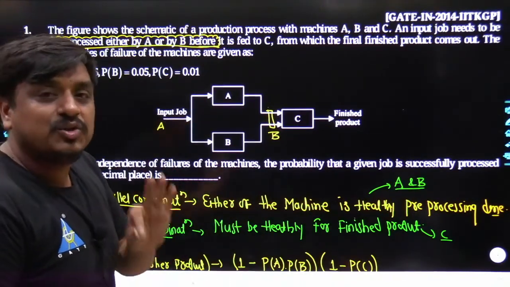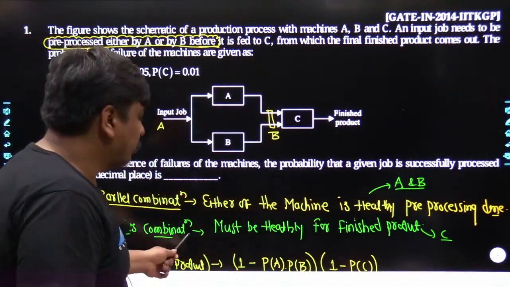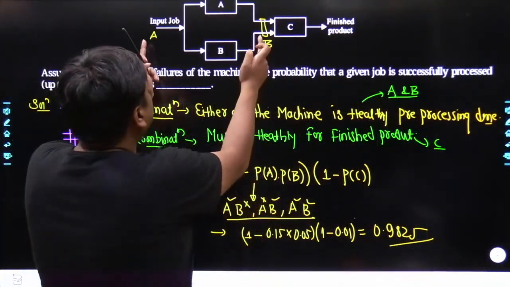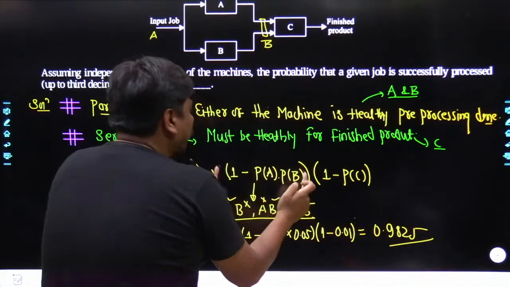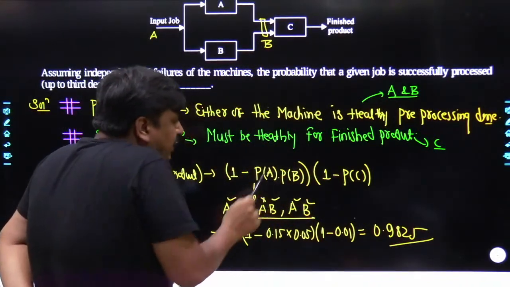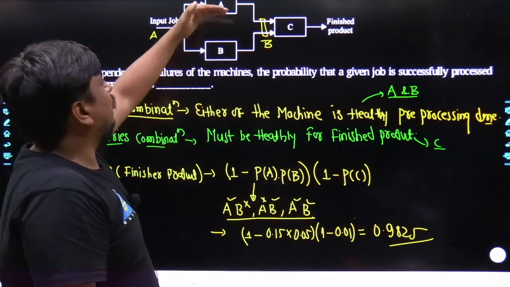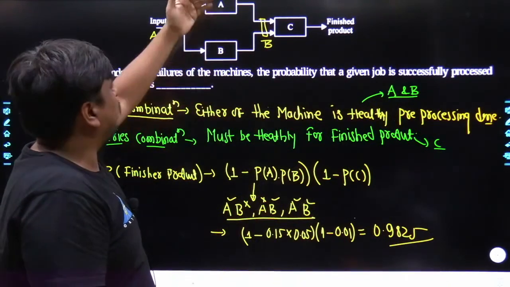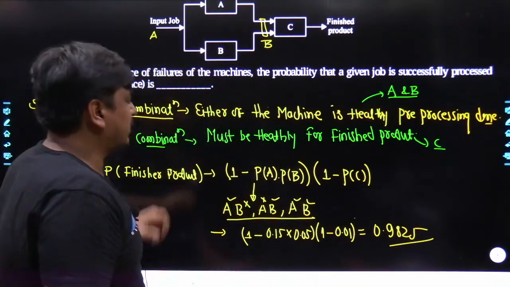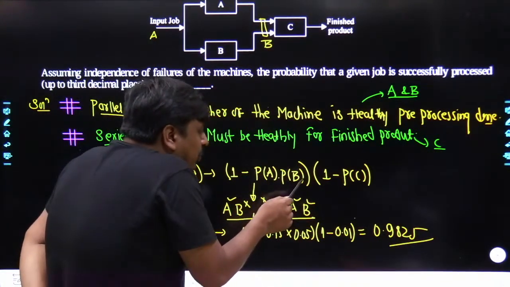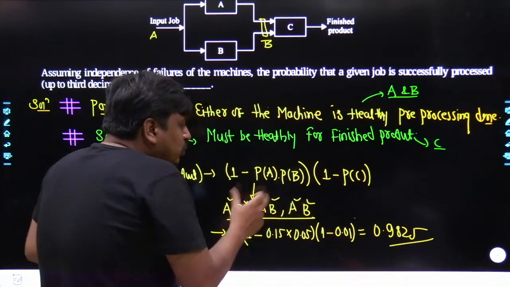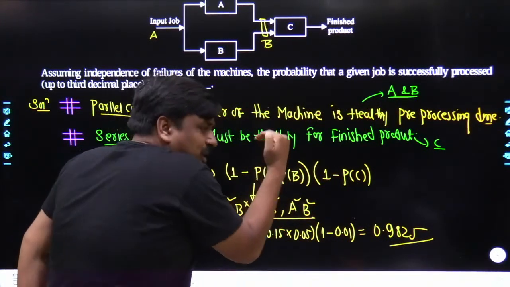So what's the advantage you will get from the backup machine? You yourself would be able to understand. At least between the A to B terminal, the processing probability would increase. How? See, 1 minus P(A) into P(B). In future, if you bring a C block or a next block in parallel with A and B as well as C, what would happen?